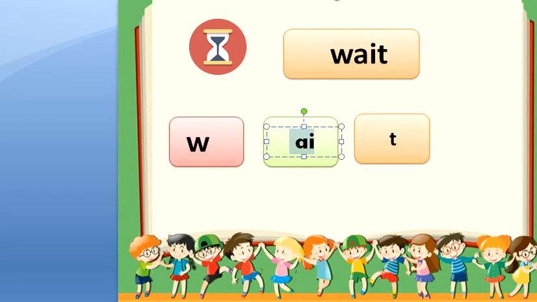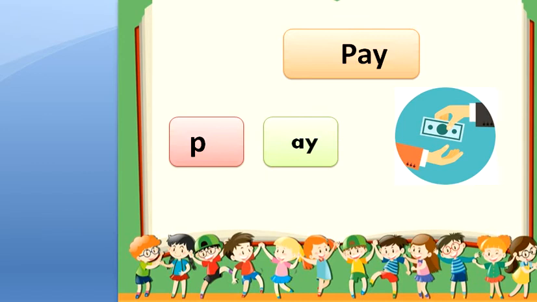Wait. Can you notice the sound A in the middle? Good job. And here we have P with A will be pay. Excellent. P with A will be pay.